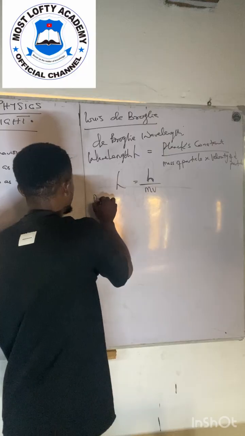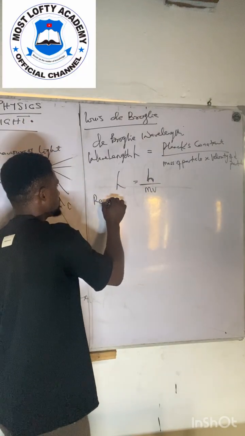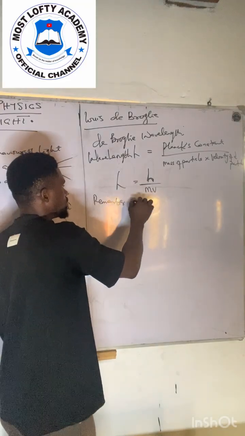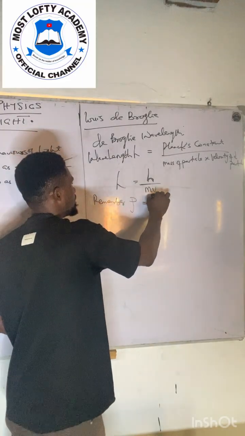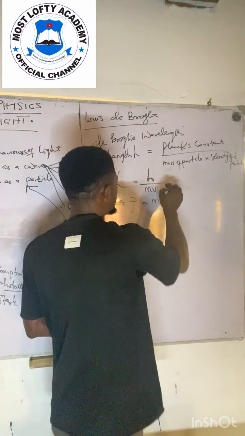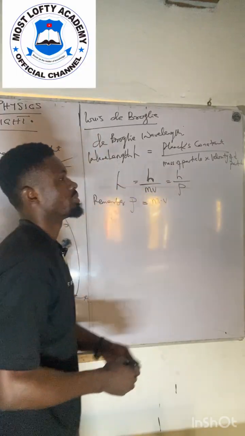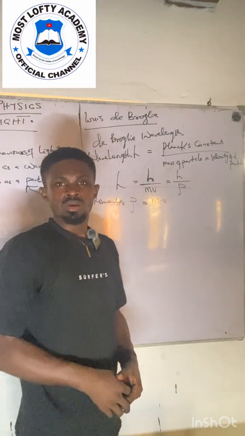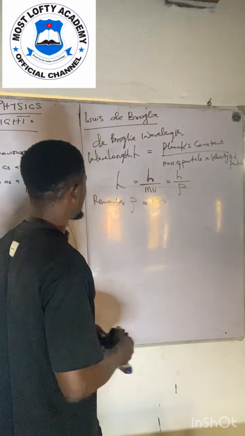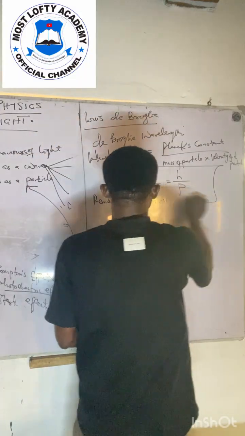Remember that momentum p is equal to mass times velocity. So anywhere I say mv, I can change it to the momentum of the particle. Am I communicating? Okay, so how did we arrive at this formula? How do you arrive at this formula?